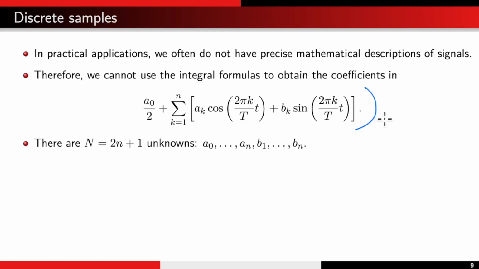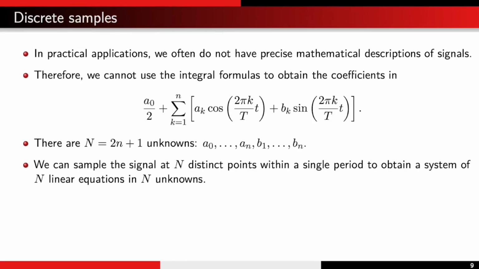So if this is the representation that we're working with, then a_0 up to a_n together with b_1 up to b_n are unknowns, and there are 2n plus 1 of them. We let capital N denote this total number of unknowns. And we sample the signal at capital N distinct points within a single period. As a result, we obtain a system of capital N linear equations in capital N unknowns.